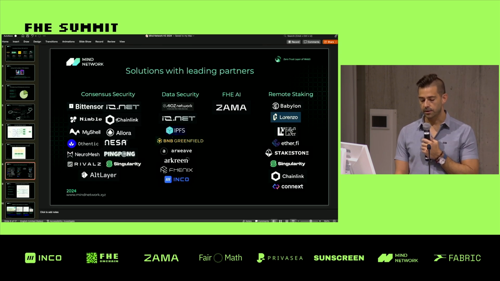So the partners that I just mentioned are basically our customers. So they're going to be paying us to consume our FHE validation node. And then on the data security side, with projects like IONET, there's a process where there has to be consensus achieved among where do we source compute for a query or for a requester. So if you go on the IONET and you want to select a certain cluster, there has to be consensus achieved around, well, where do we get that compute from? And so this is another area where it was pivotal to have privacy for IONET. And this is the way that we partnered with them.